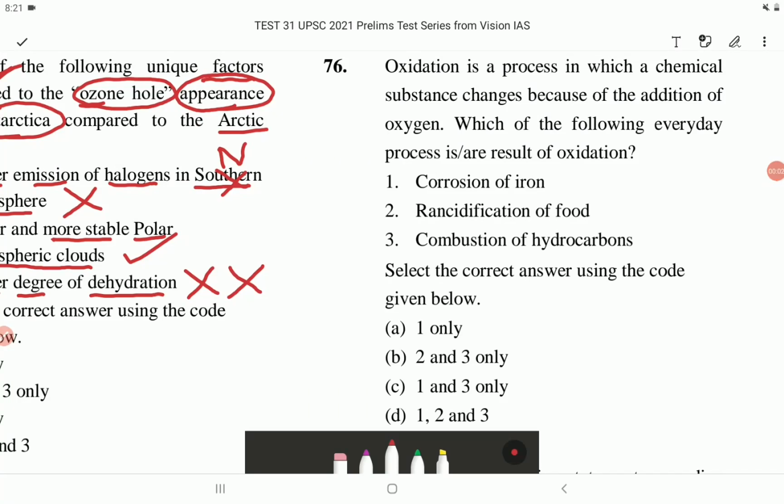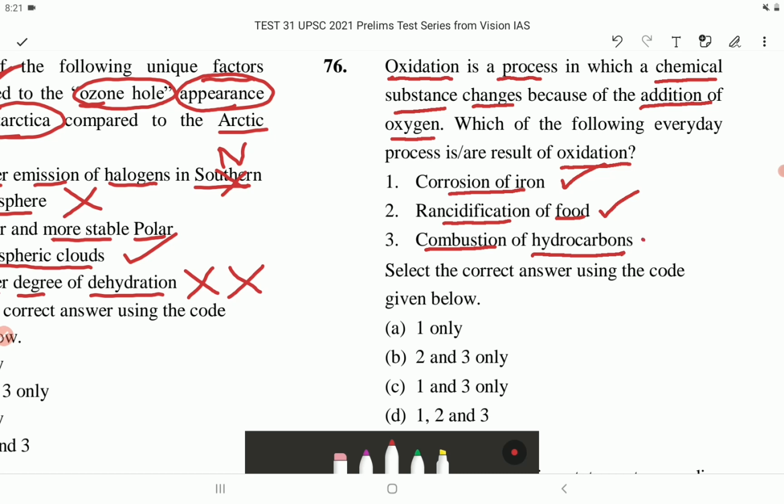Question number 76. Oxidation is a process in which a chemical substance changes because of the addition of oxygen. Which of the following everyday process is or are result of oxidation? Number 1. Corrosion of iron. This is correct. Number 2. Rancidification of food. Correct. Number 3. Combustion of hydrocarbons. This is also correct.